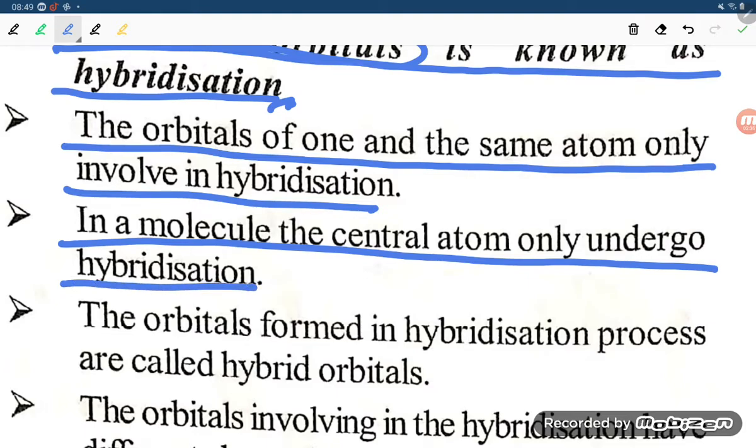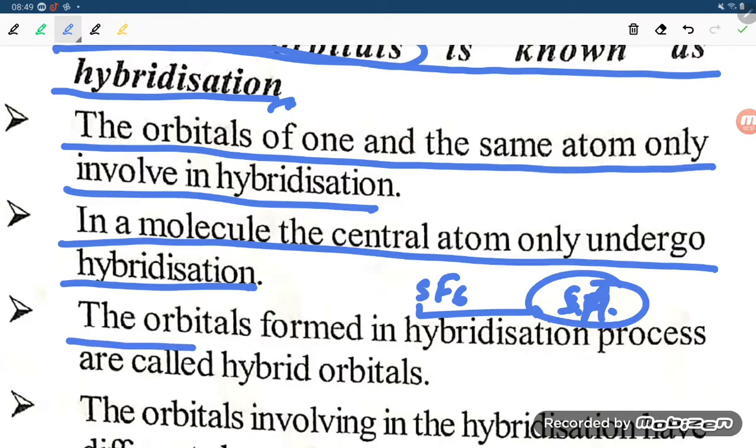There are many atoms in a molecule, but not all of them hybridize, only the central atom. Suppose we have SF6. Sulfur is the central atom,